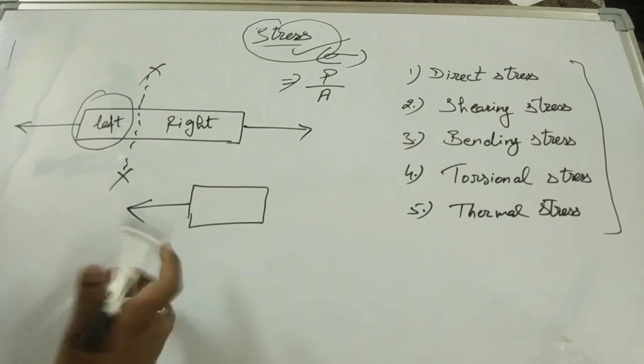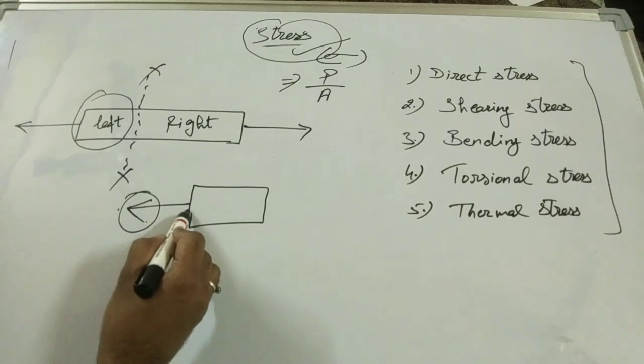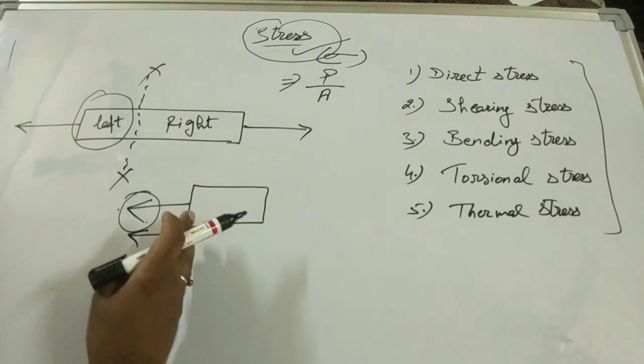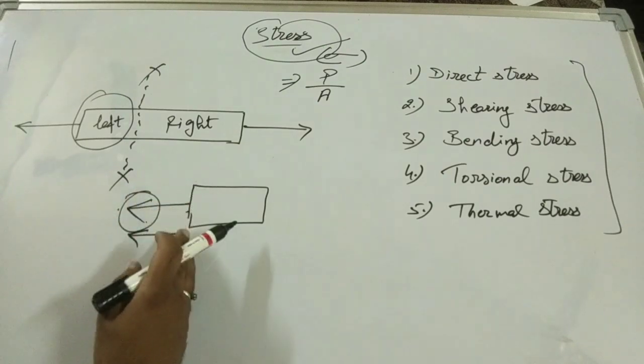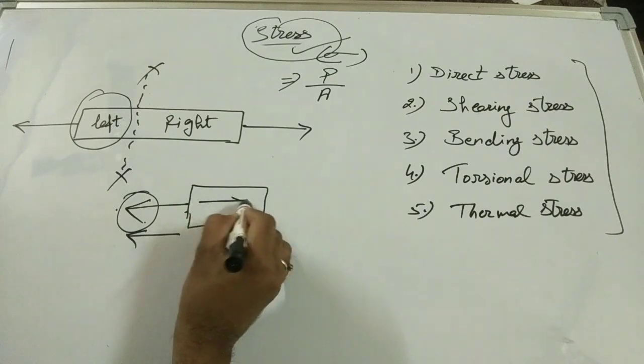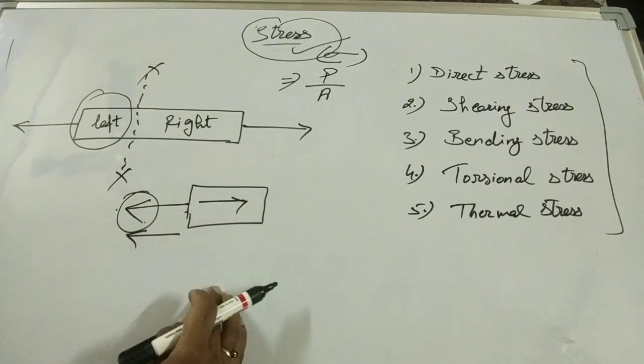So what is the action of this force? This external force will try to move this surface of the body in this direction. It means the body has to apply a resistance force opposite to the external force. The body will try to resist and apply force in the opposite direction.